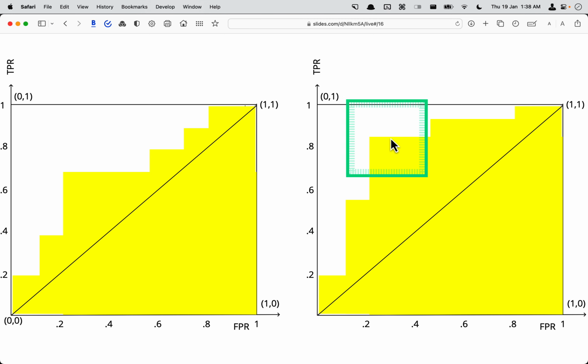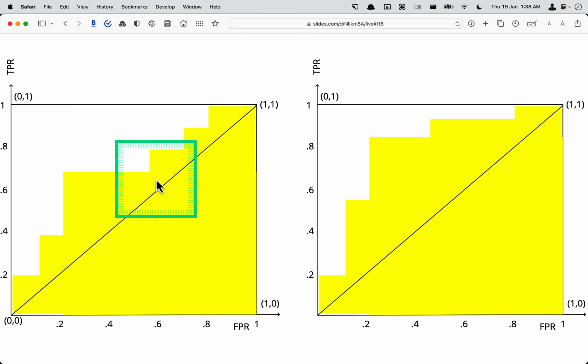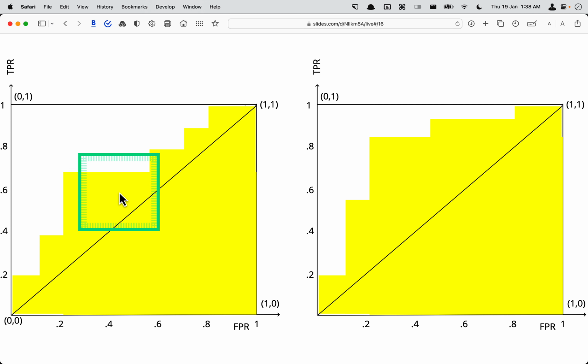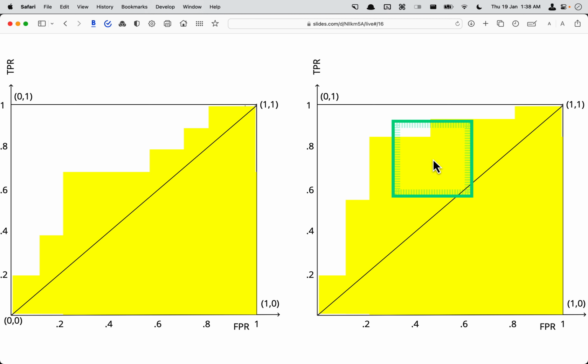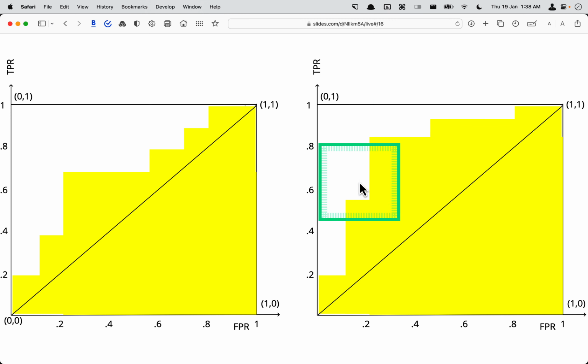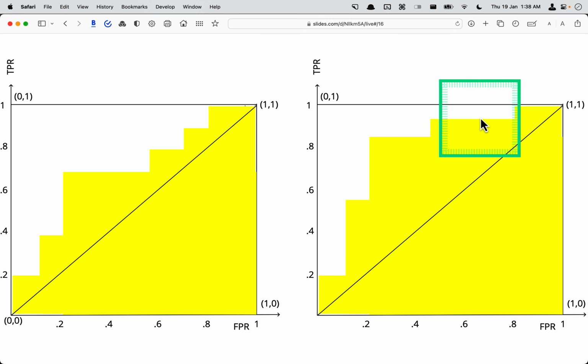So we can tell the machine learning engineer the second model is better. If we are comparing two models, say logistic regression and random forest, and the right hand side is random forest, we know this one is better because there's more area under the curve.